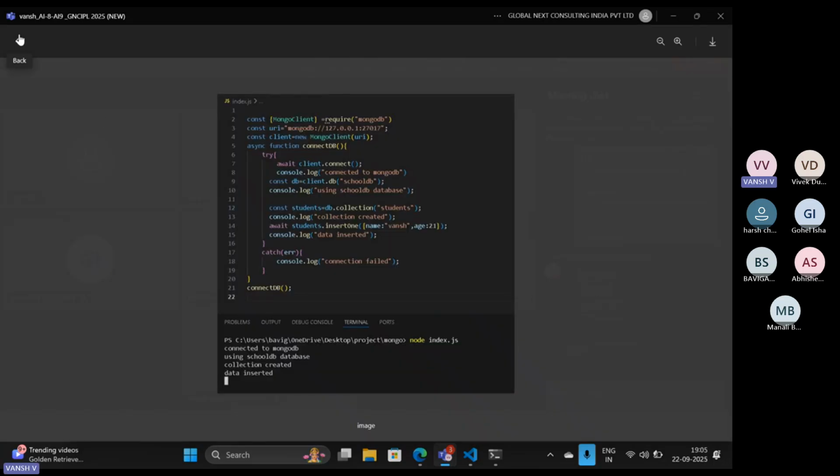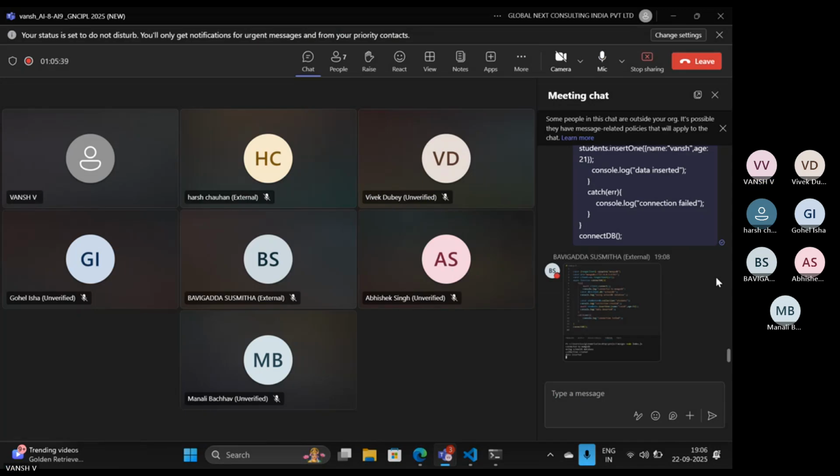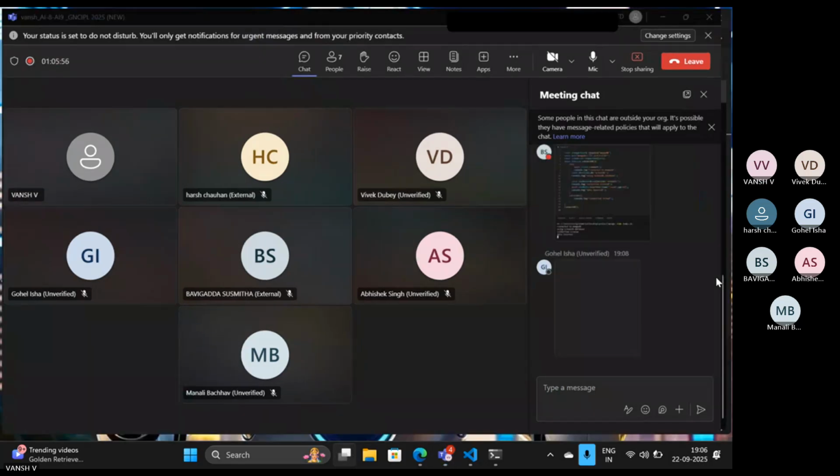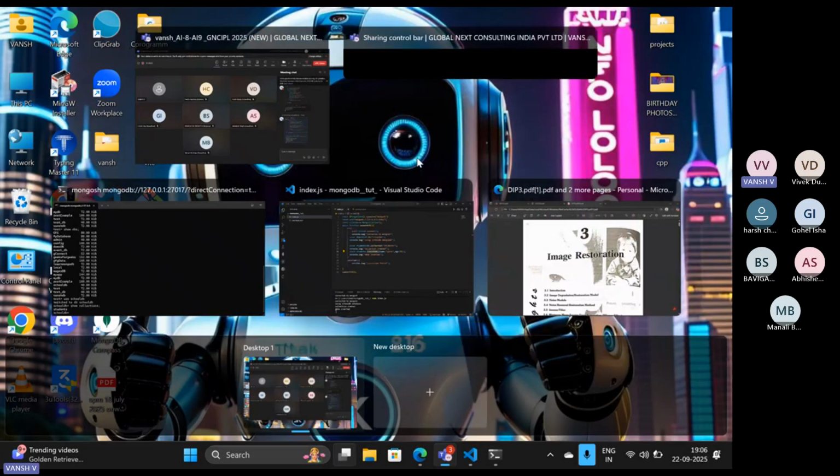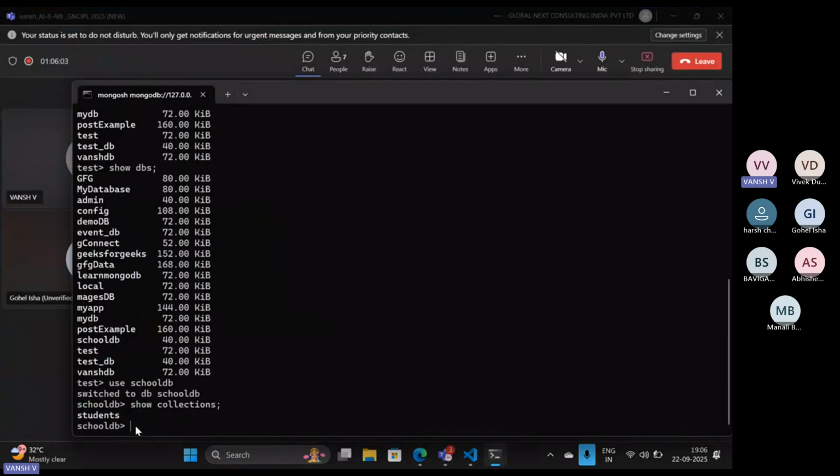Okay, good, Sushmita. Connected to MongoDB, inserted one. Yeah. Okay, what about others? Okay, good, Isha. We can also see the output from here. Now you all are familiar with the commands.